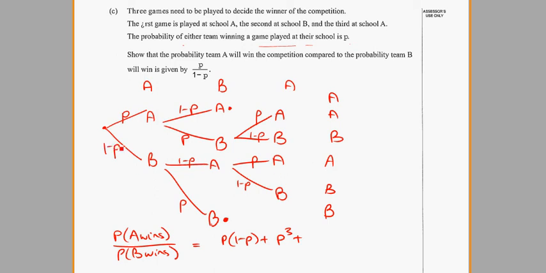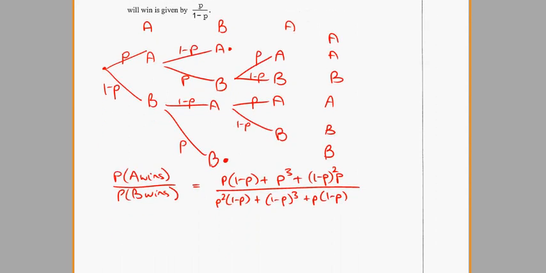This branch here, we've got a 1 minus P times itself, so that would be 1 minus P squared times another P. We want to divide that by the probability of B winning. So coming down B's branch here, P times P is a P squared times a 1 minus P. Just a bit of early algebra. Coming down this branch, we've got 1 minus P all cubed. And lastly down this one, we've got P times 1 minus P. So we'll move that down a bit. Remembering this is what we've got to get to.